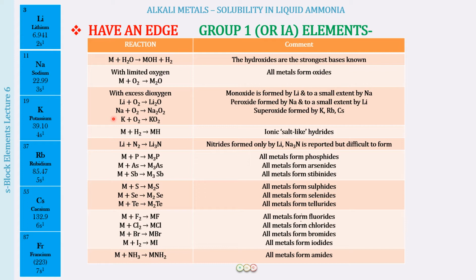And when it is the reaction of the alkali metals with air, again it is going to be excess of oxygen present in air, so all these products will be formed. And then if it is the reaction with air, along with oxygen, nitrogen is also present. Here what you have to remember is lithium on reaction with nitrogen of the air is going to form lithium nitride. Sodium can react with nitrogen, but it will be only in the presence of high pressure copper oxide, where it is not going to form the nitride, but it is going to form sodium azide. So this is what we have learned. The rest of the metals are not going to react with the nitrogen.